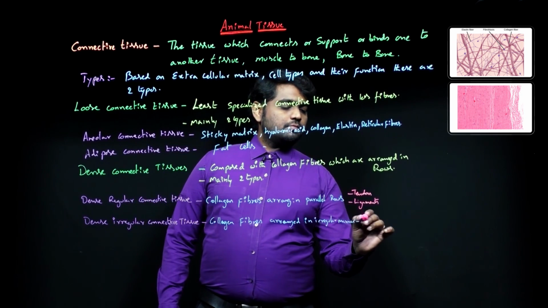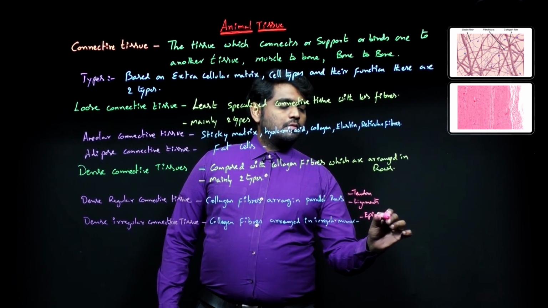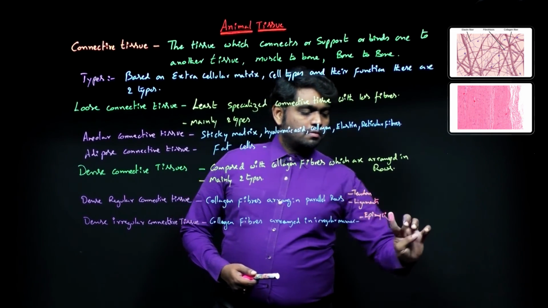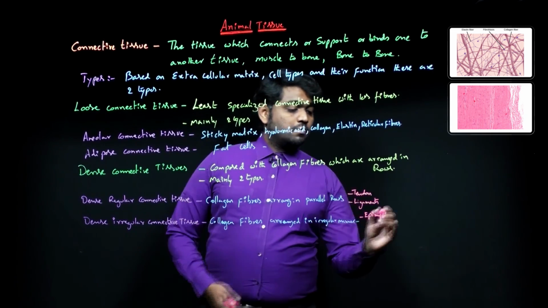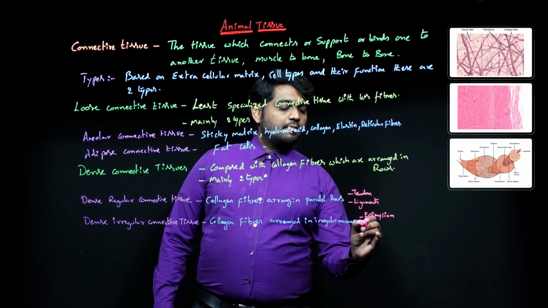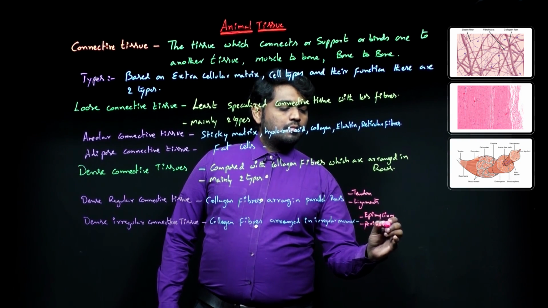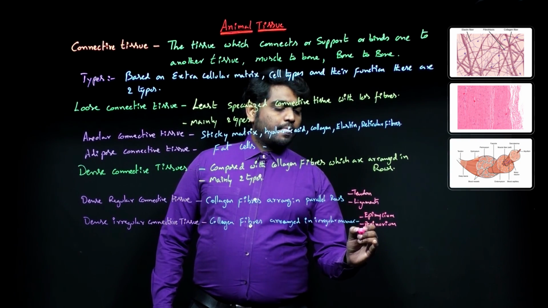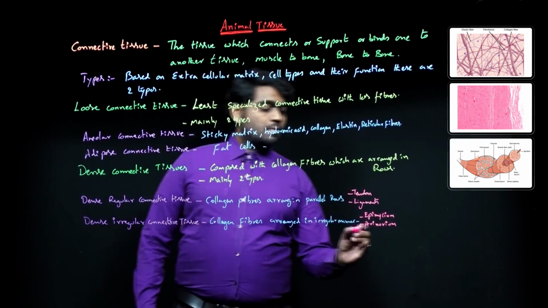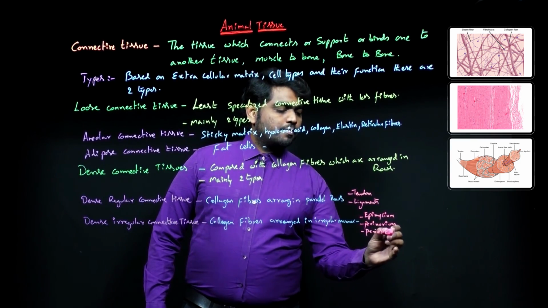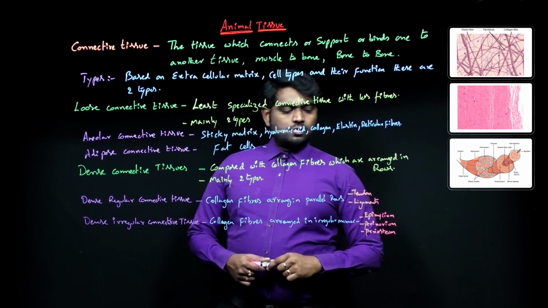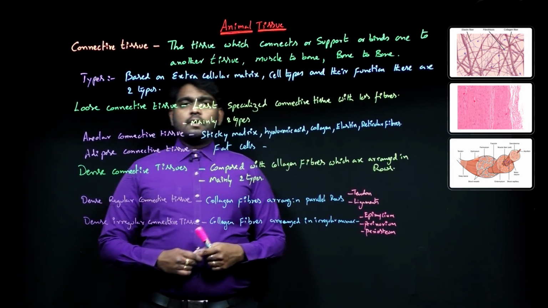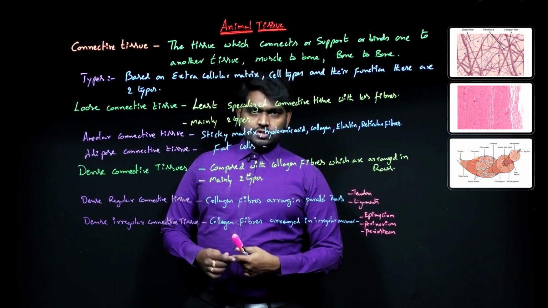Examples, epimysium, perineurium, periosteum. So this is the dense irregular connective tissue.